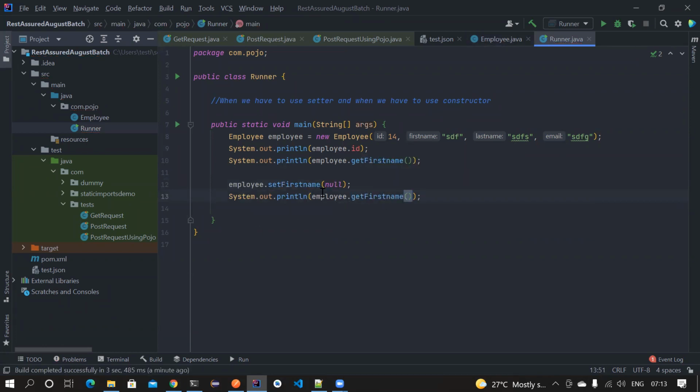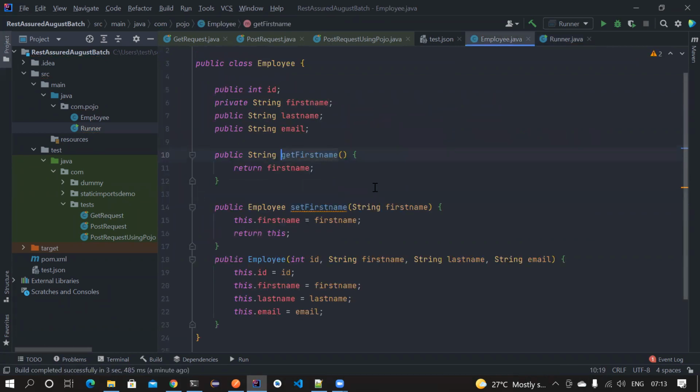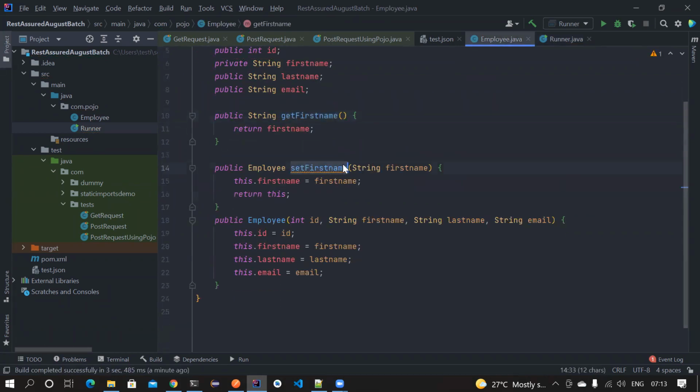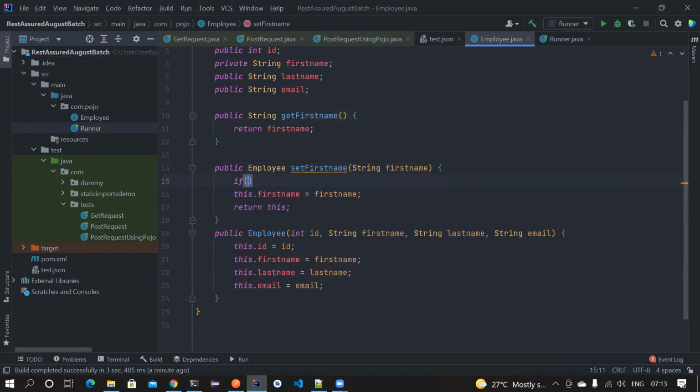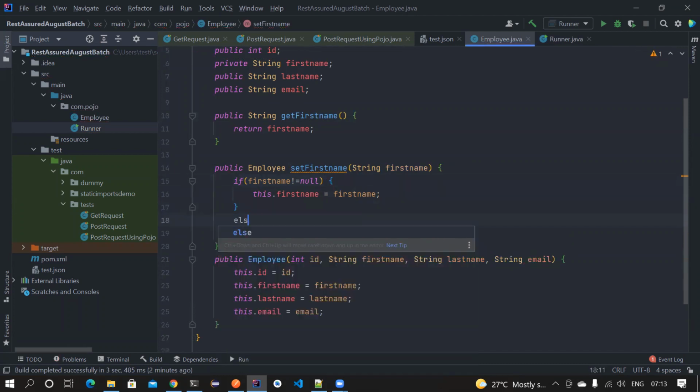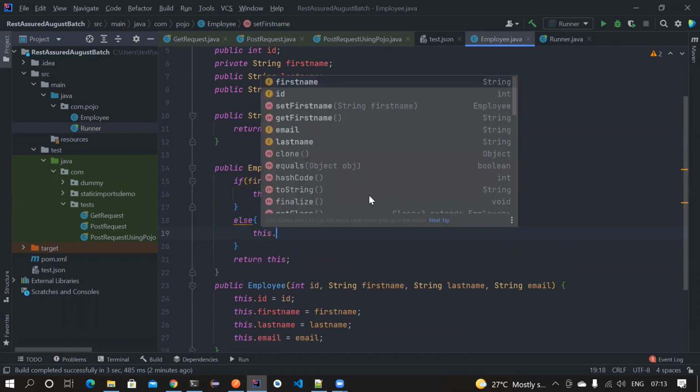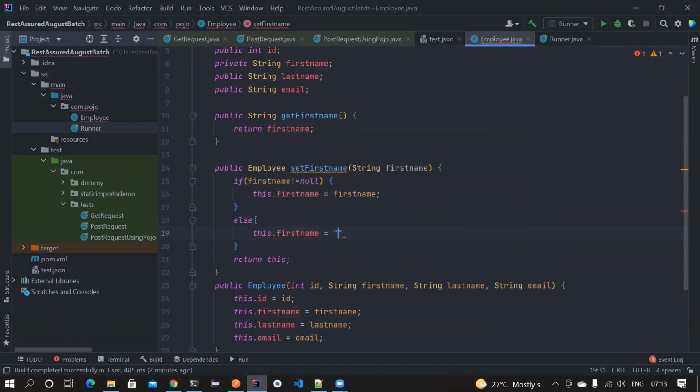But this time, since I am using a getter method, I can go here. Whenever people are trying to set some value, that is, I don't want them to assign some null value to the first name, then in that case I can write some code here. If first name is not equal to null, then you do all this operation, then assign this. Else, if it is null, then I want you to assign this dot first name equal to some default value, or employee name not defined, something like this. You can give some random names or some default name for your example.